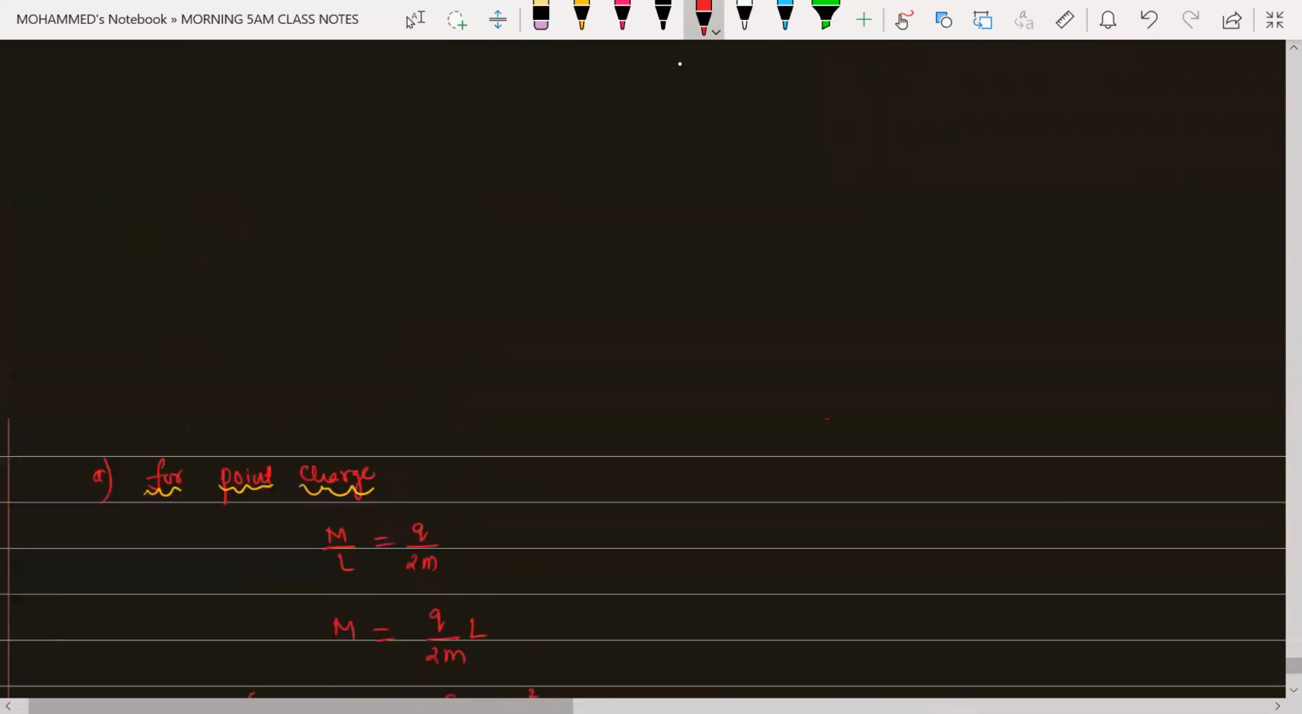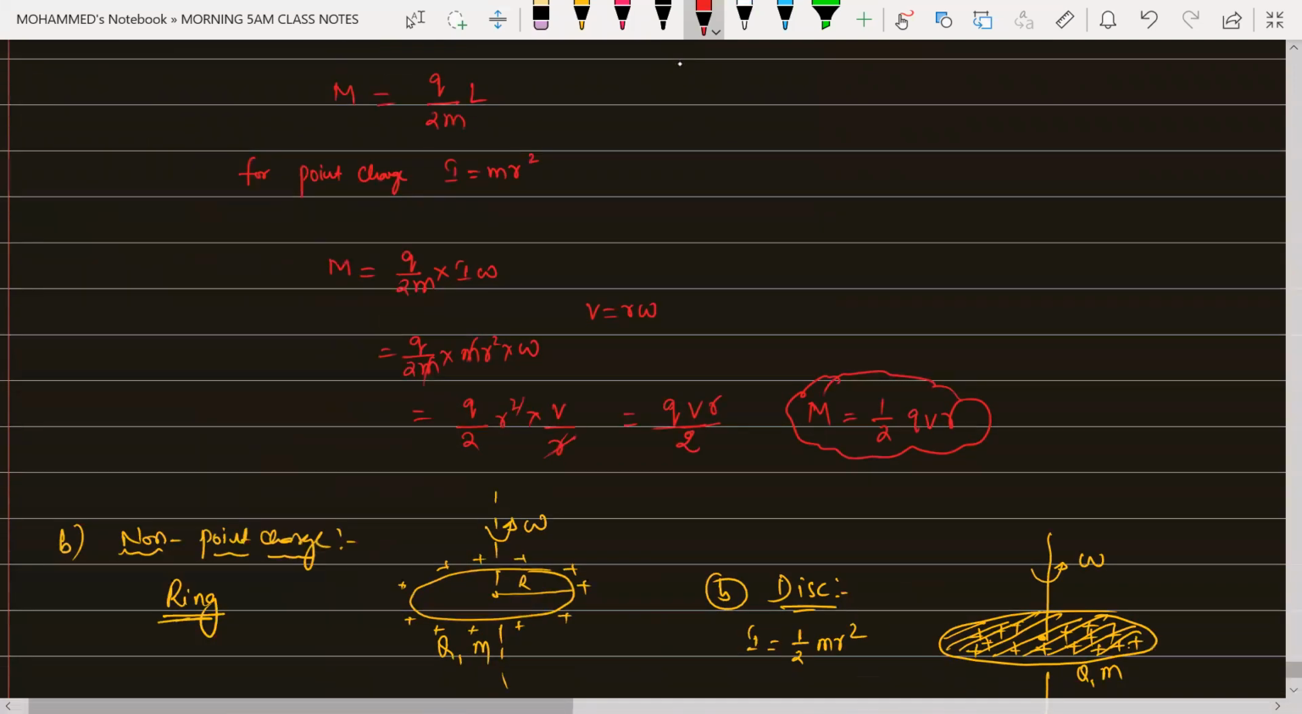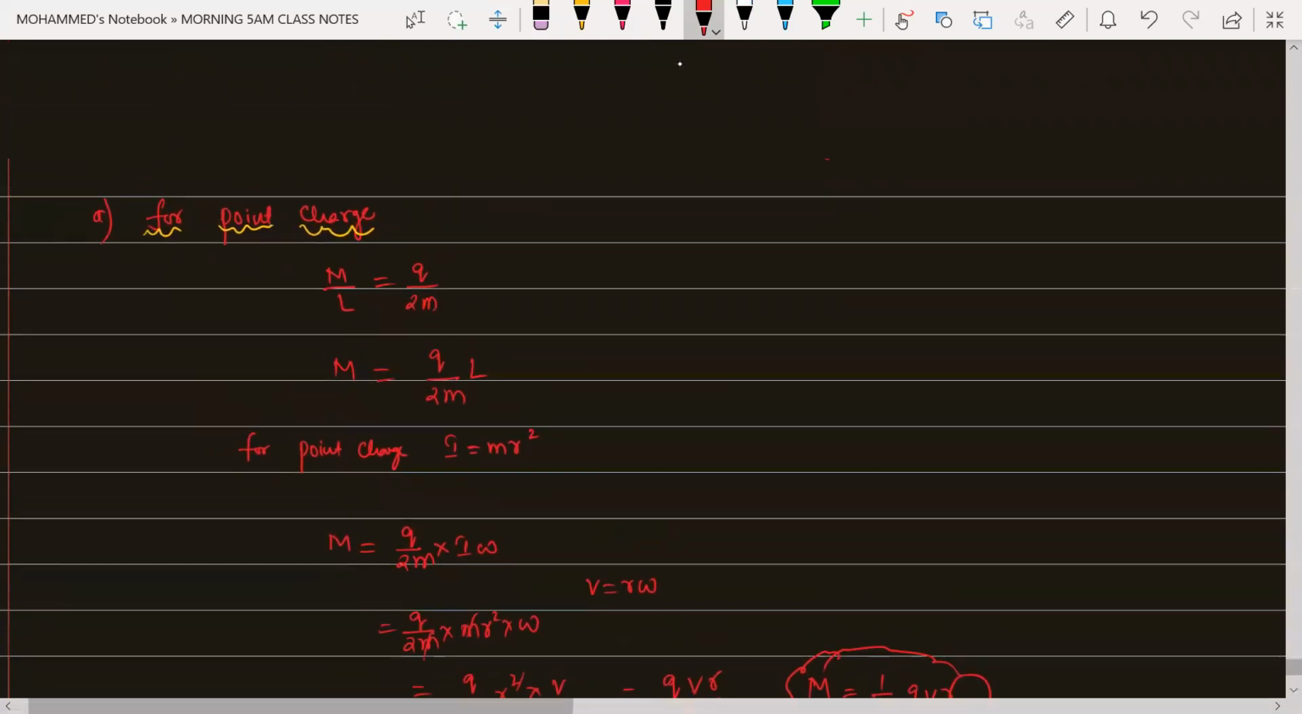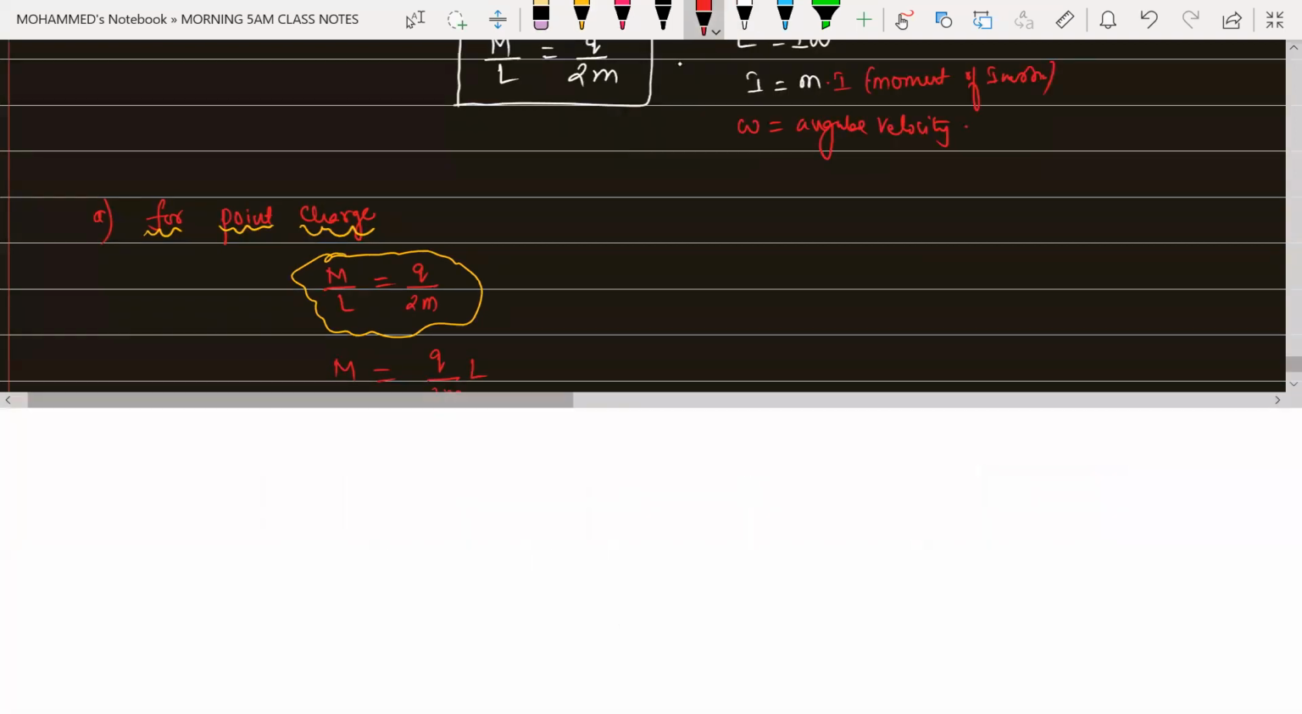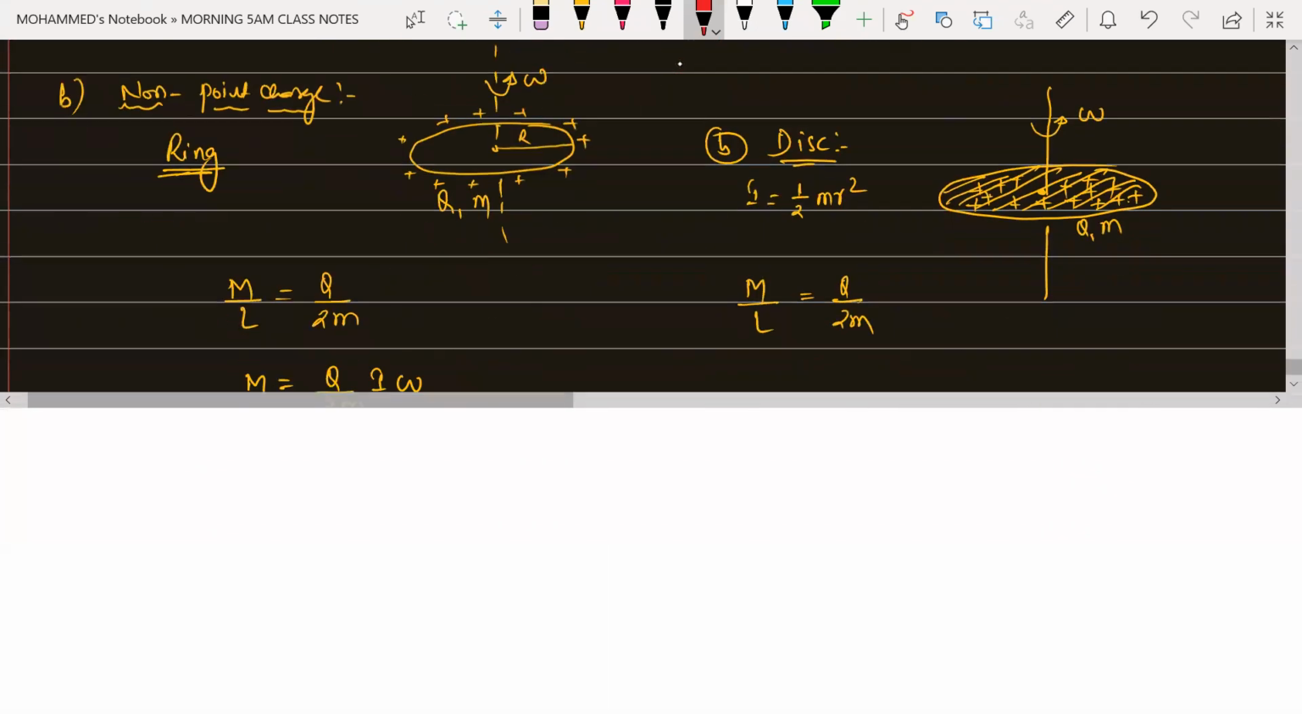So what did we do right now? See, the ratio of magnetic moment to capital L is equal to Q by 2M. This is always equal to Q by 2M. If it's asking for the magnetic moment of a ring, disk or any other body, you can use the different relations, provided we should know the moment of inertia for the given body.